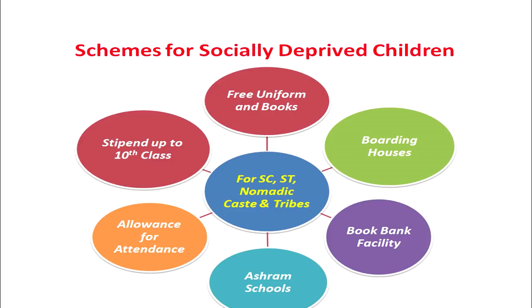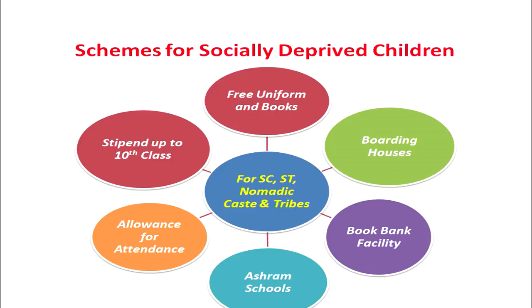Then allowances for attendance. If a child is attending school regularly, then special allowances are given to those children to motivate them to come to school and to retain them in the schools. And stipends are also given to the children of these communities up to 10th class so that they can join the mainstream in the process of development.